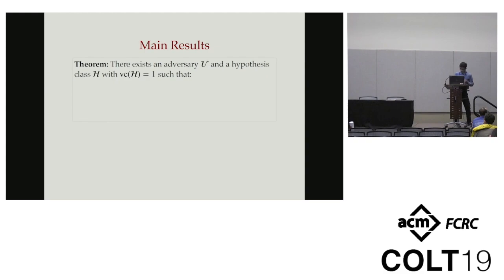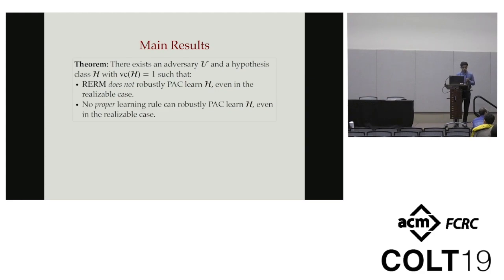More so, we show that robust ERM fails to robustly PAC learn this class H, even in the realizable case, where we know there exists a predictor that is perfectly robust on the distribution. We even show that no proper learning rule can robustly PAC learn H, and this includes basically any M-type estimation rule or any rule that is constrained to outputting a predictor in the class H.